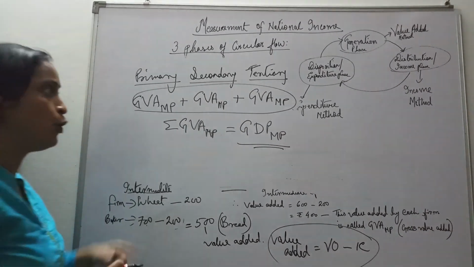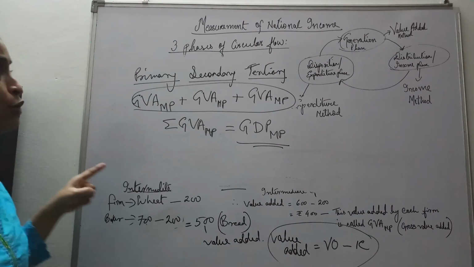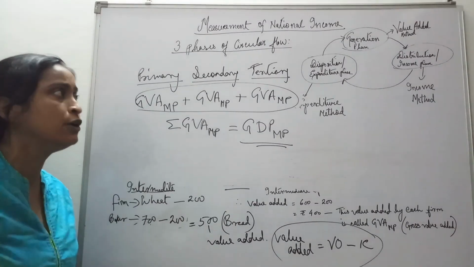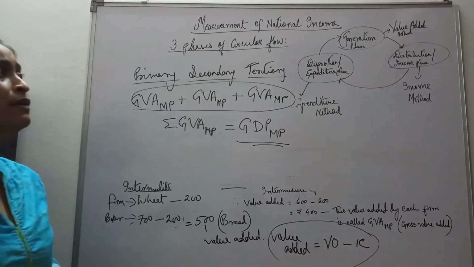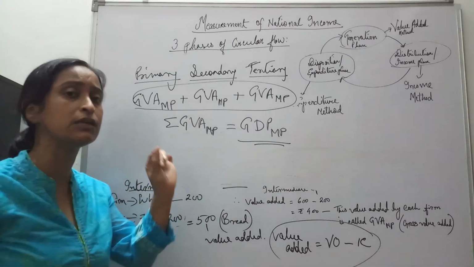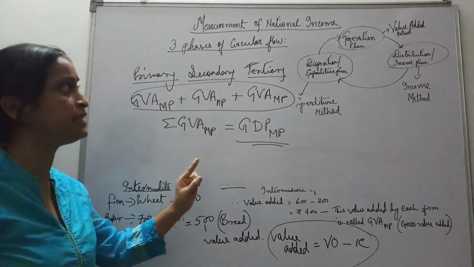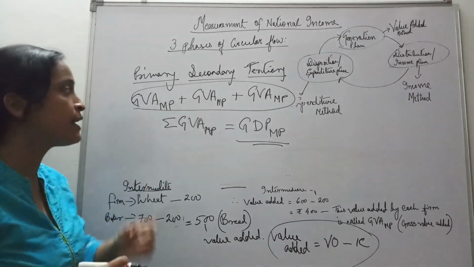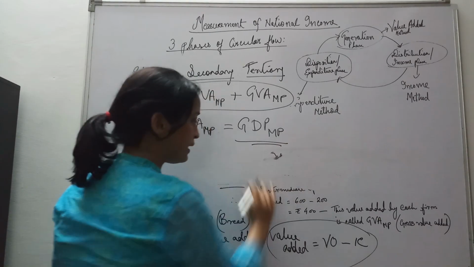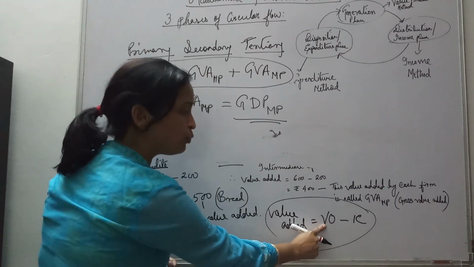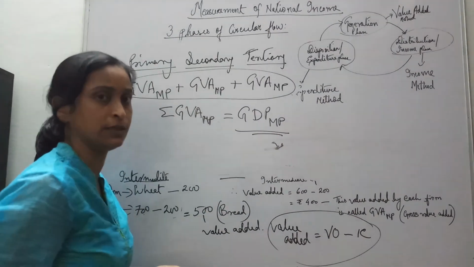Alright, I hope you have understood this. What we are talking of is the value added method. What is the value added method? The value added method refers to the addition of value to the raw materials or intermediate goods by the farms. And then what is value added? How do we take it? Value added is value of output minus the intermediate consumption.